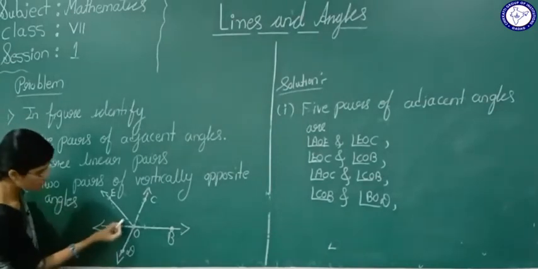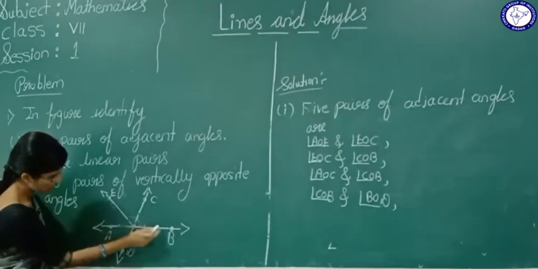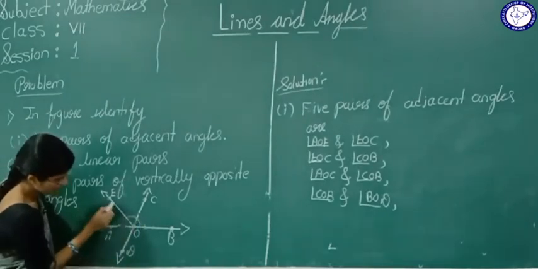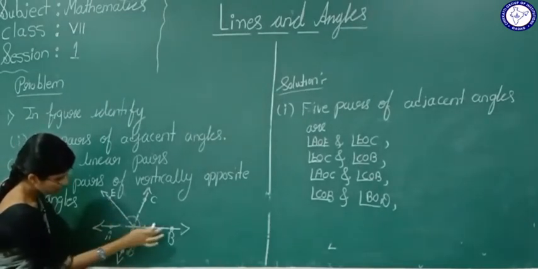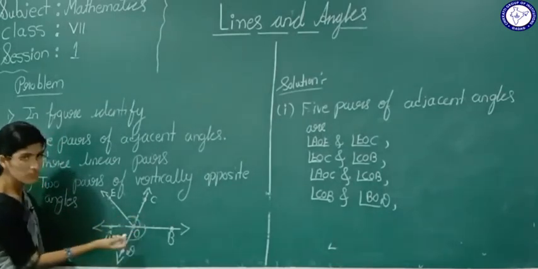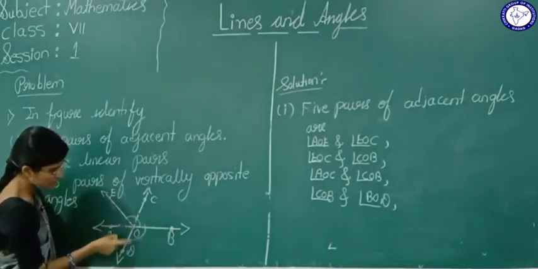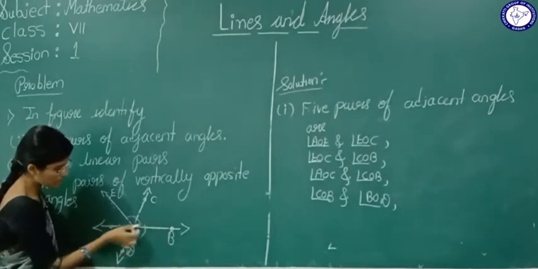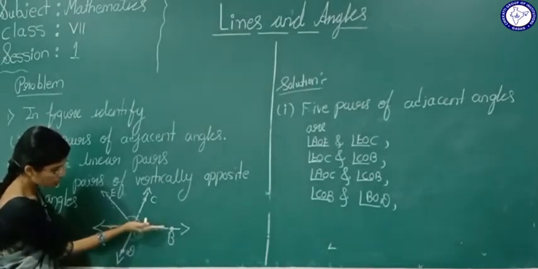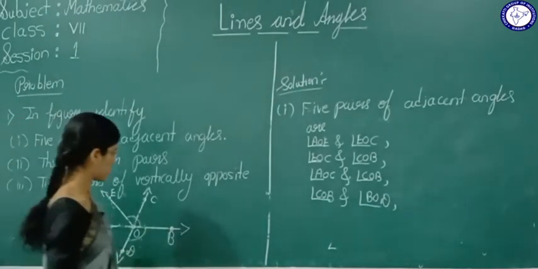Now see here students, angle EOB and angle BOD. Are these two adjacent angles? Angle EOB and angle BOD. Yes, these two are adjacent angles because they have a common vertex O and a common arm OB. Yes, common arm OB, and the two sides are on either side of this common arm. Yes or no? That is angle